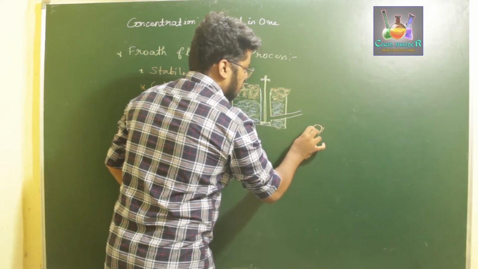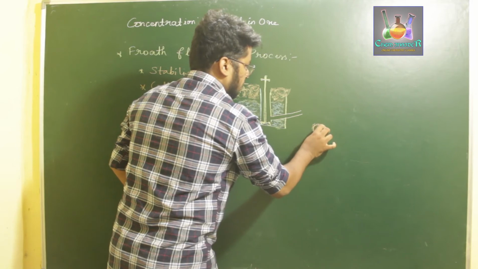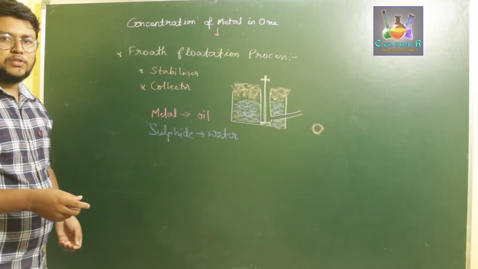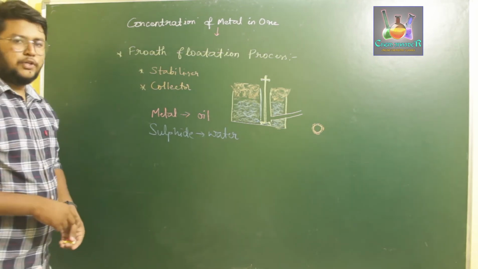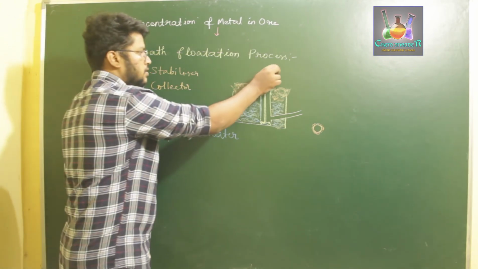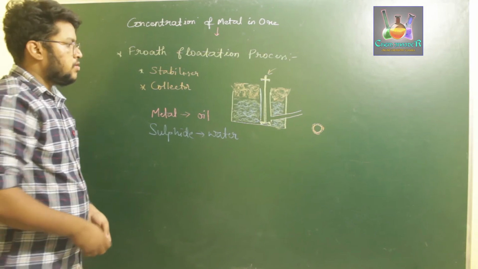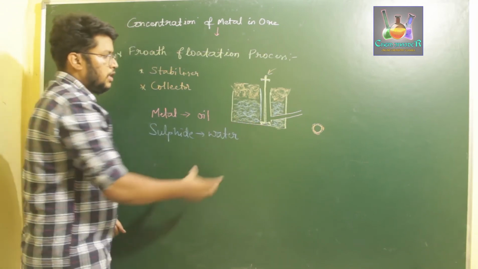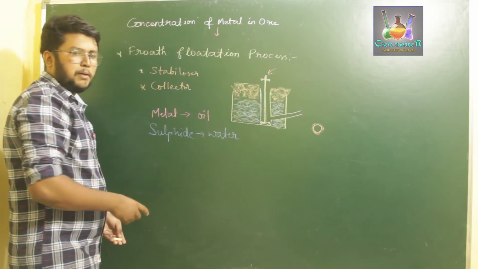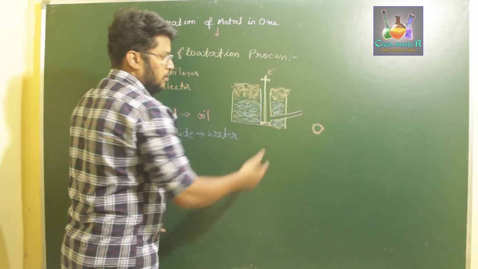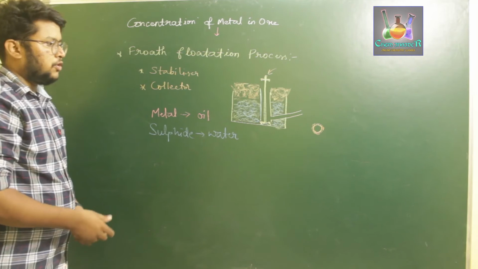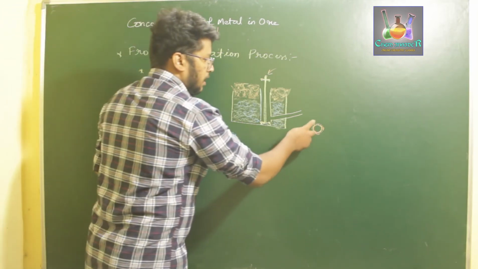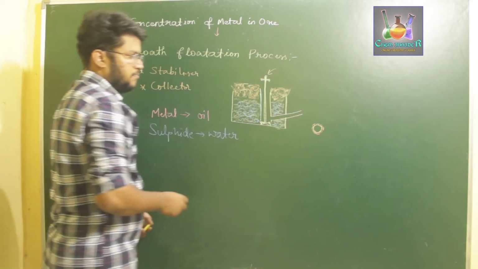So if this is the oil bubble, the metals will be collected on the surface of the oil, which is forming a bubble because of the air inflated by our continuous mechanism using these skewers. Okay, so once it starts to pull and push air inside our solution, it starts to bubble up. That bubbling up releases bubble formation with oil, and those oil molecules, being lighter when compared to water, will be carrying metals on their surfaces.